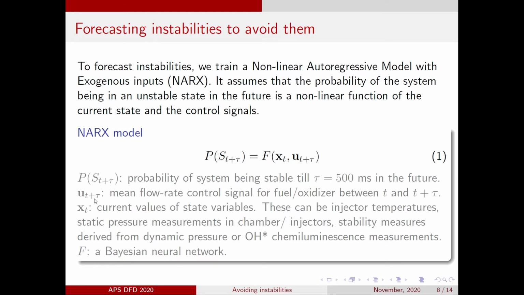We also have the 8 high-frequency dynamic pressure sensors spaced equally around the circumference, as well as 10 photomultipliers measuring the intensity of OH radical chemiluminescence. These can then be used to compute measures discussed in the previous slides, and these measures can be used as input state variables too. Finally, the nonlinear function f is modeled as a Bayesian neural network.